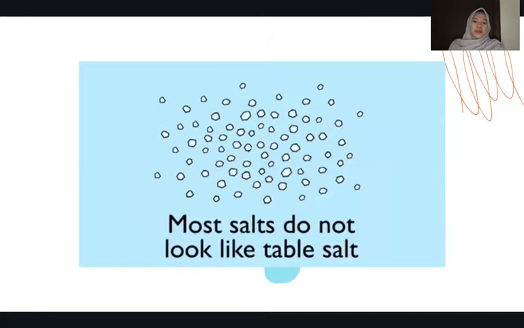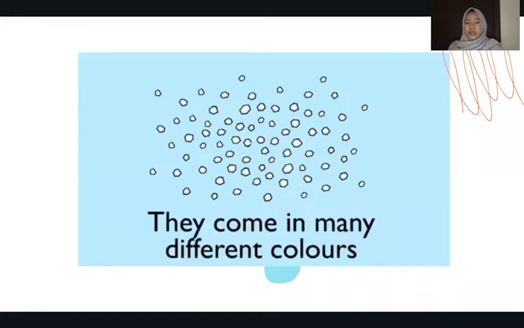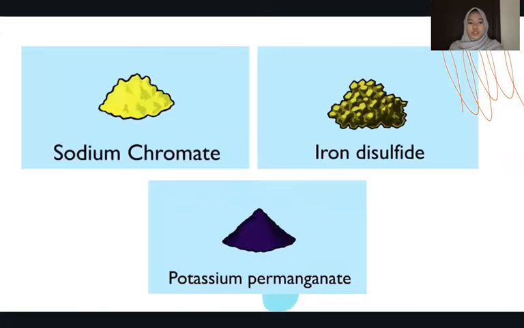Most salts do not look like table salt. Many people say that salt is clear, like table salt, and salty, but it is actually not. They come in many different colors, like sodium chromate is yellow, potassium permanganate is purple, and iron disulfide is shiny metallic or gold.